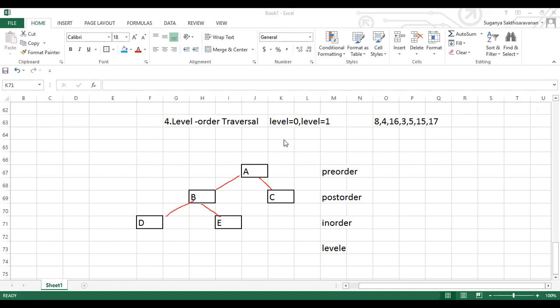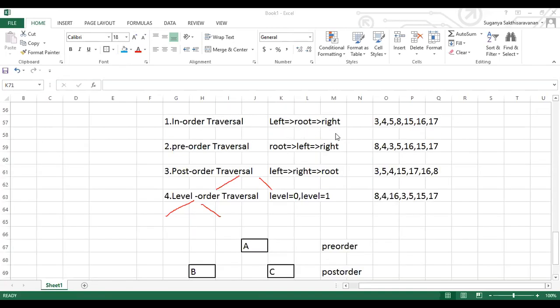Guys, I believe you know about the order, right? What is the order of traversal? Left, root, right. So left, right, root.